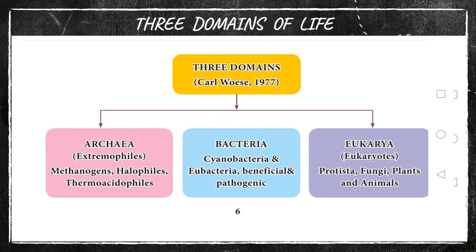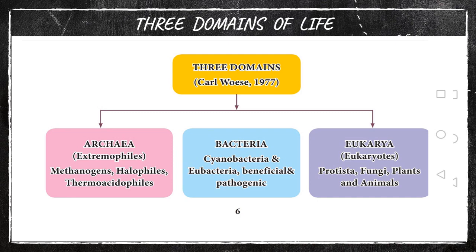In another method, do you know about the five kingdom classification? R.H. Whittaker gave it. You may have learned it in the lower class. R.H. Whittaker classified the whole organism world into five kingdoms. What are the five kingdoms? Monera, Protista, Fungi, Plantae and Animalia.